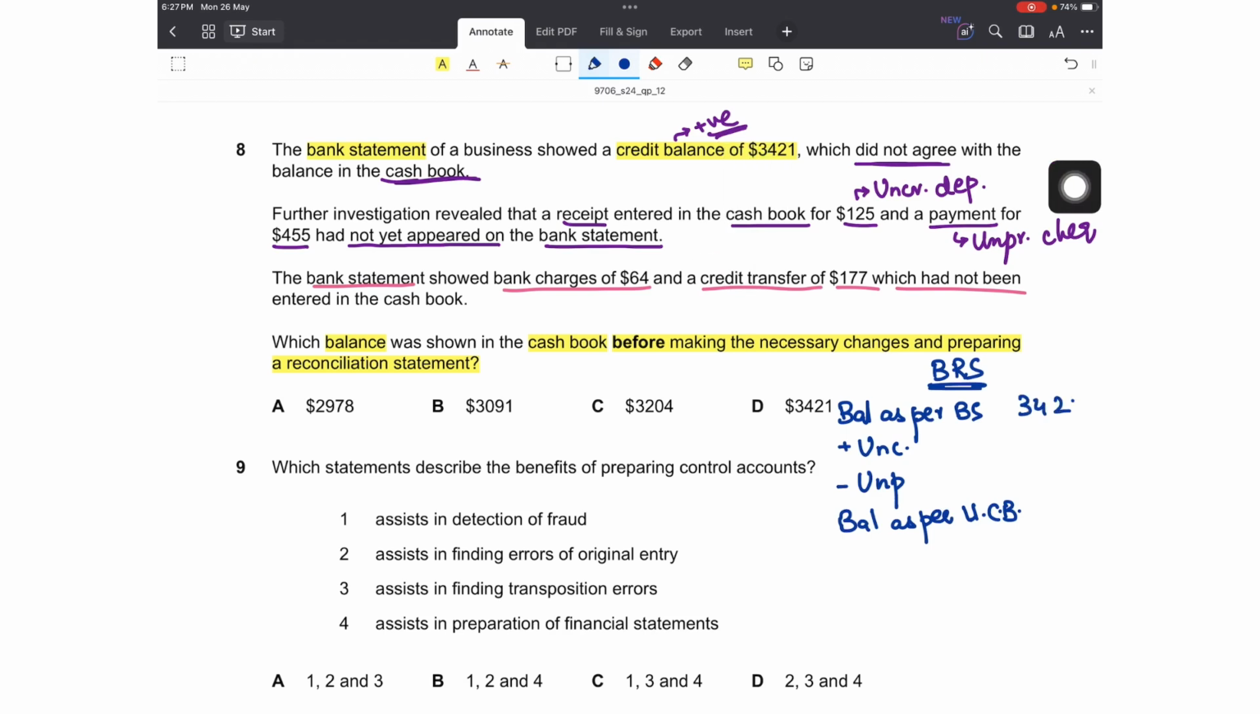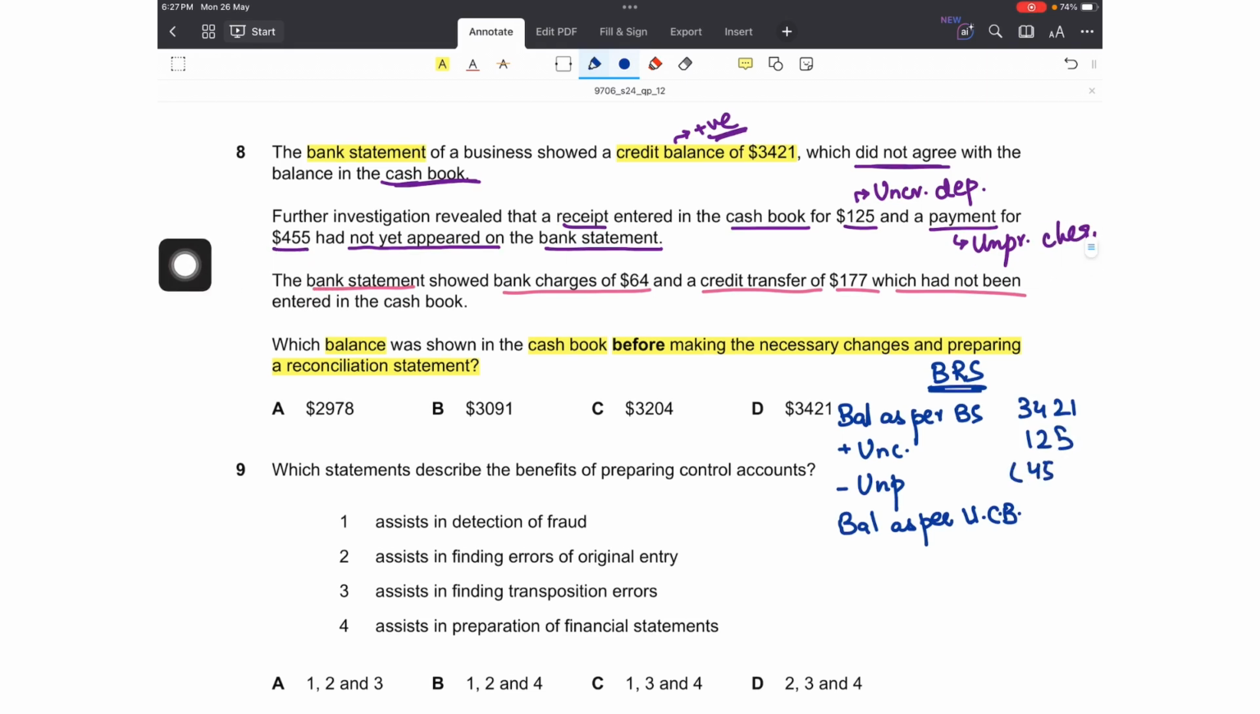Okay, so what is the balance as per bank statement? That was given to us, 3421, and there were some uncredited deposits amounting to 125 that will be added, and there were some unpresented checks amounting to 455, so they will be subtracted. 3421 plus 125 minus 455 would give me 3091. This is the balance as per updated cash book, but we don't want that. As you can see, that is already there in the answer, but this is not the correct answer. We want the cash book balance before making the necessary changes.